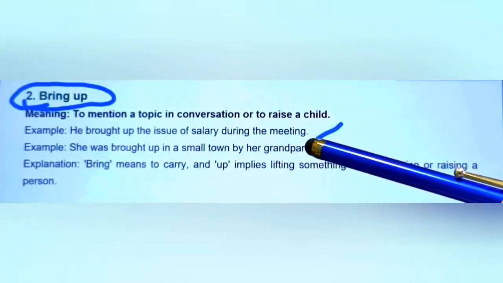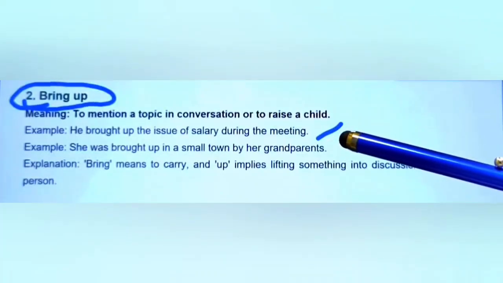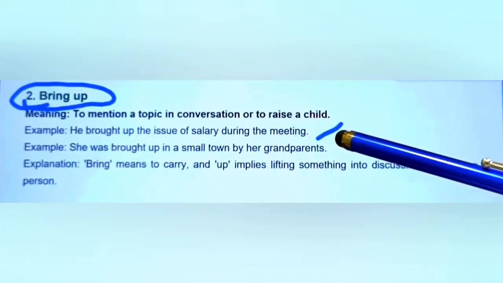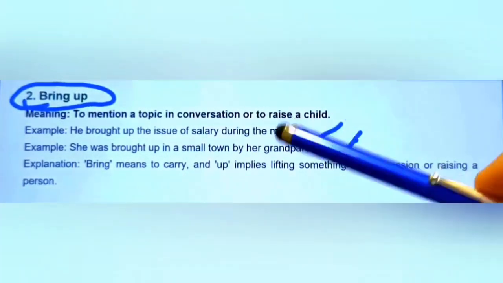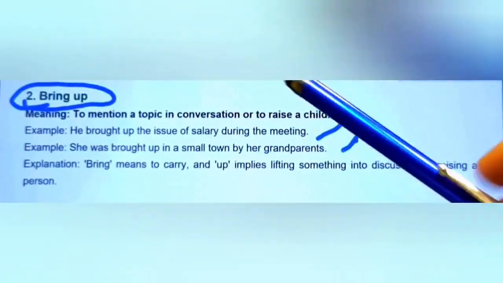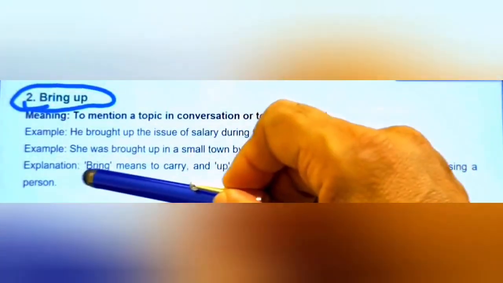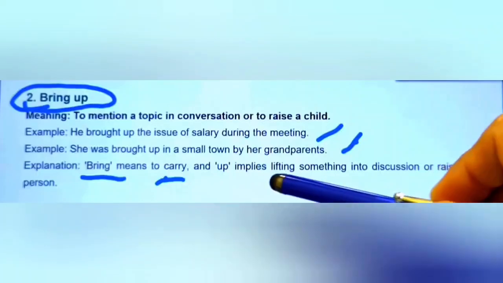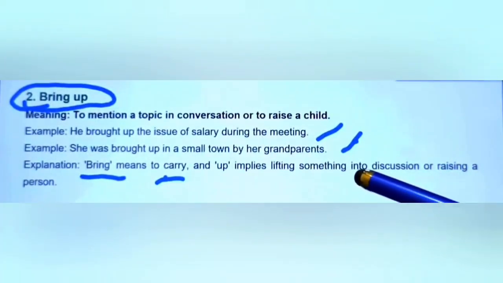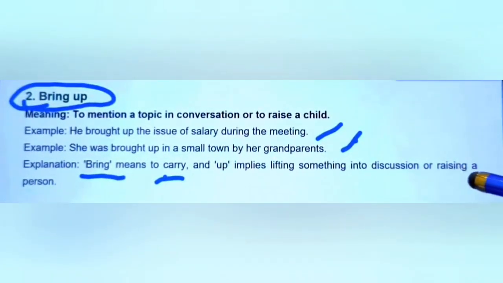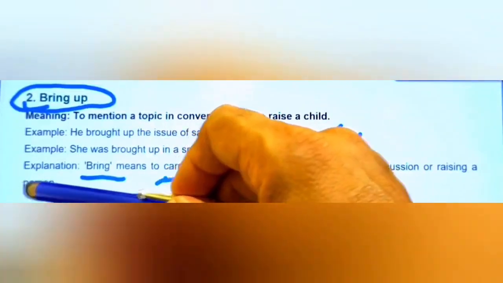Other example, she was brought up in a small town by her grandparents. An explanation here: bring means carry and up implies lifting something into discussion or raising a person.